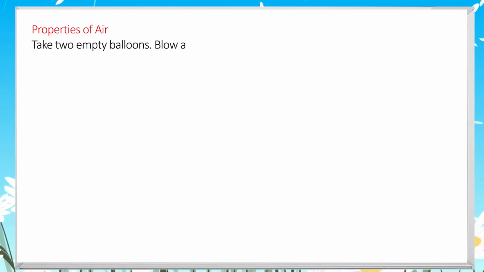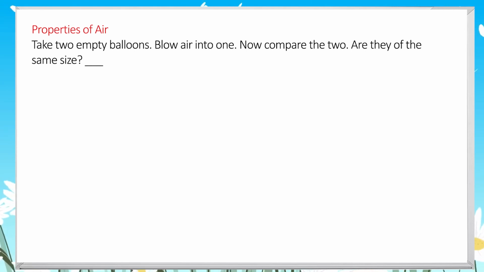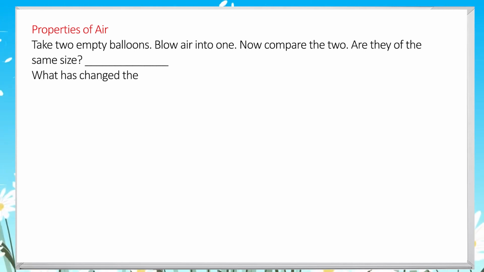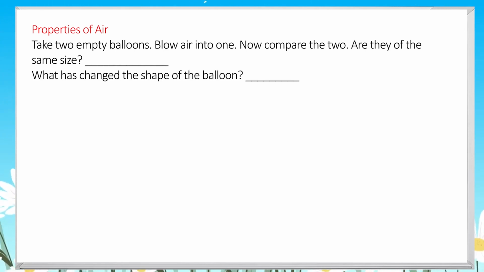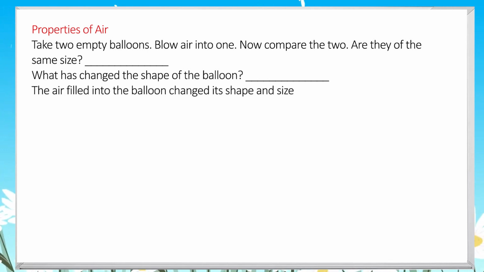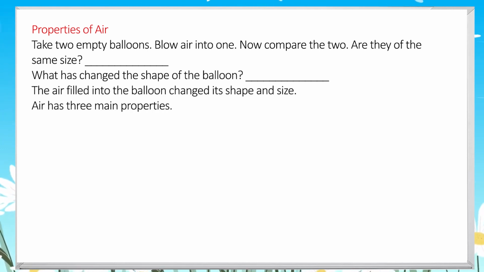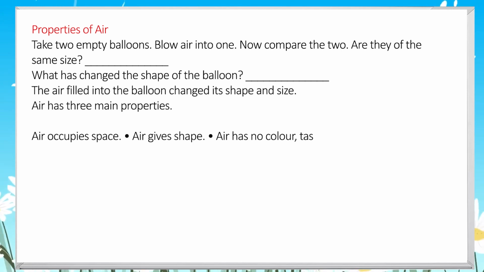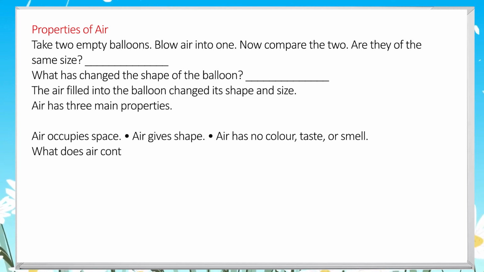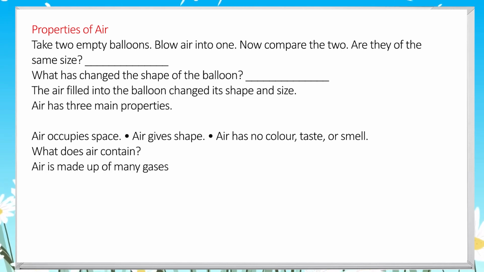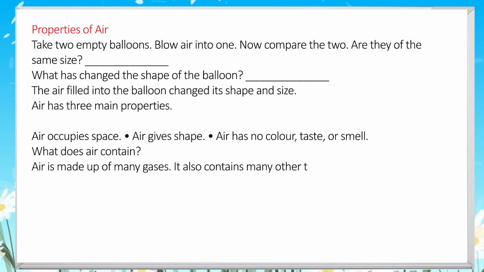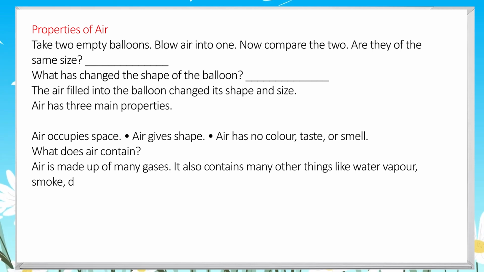Properties of air. Take 2 empty balloons. Blow air into one. Now compare the two. Are they of the same size? What has changed the shape of the balloon? The air filled into the balloon changed its shape and size. Air has 3 main properties. Air occupies space. Air gives shape. Air has no color, taste, or smell.